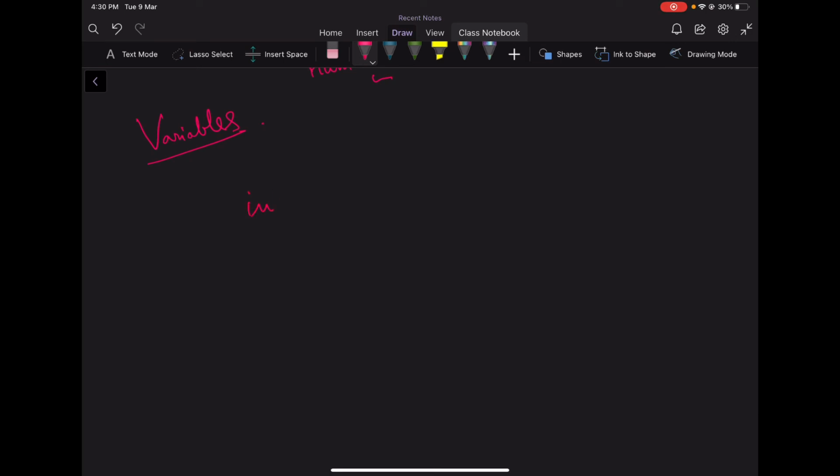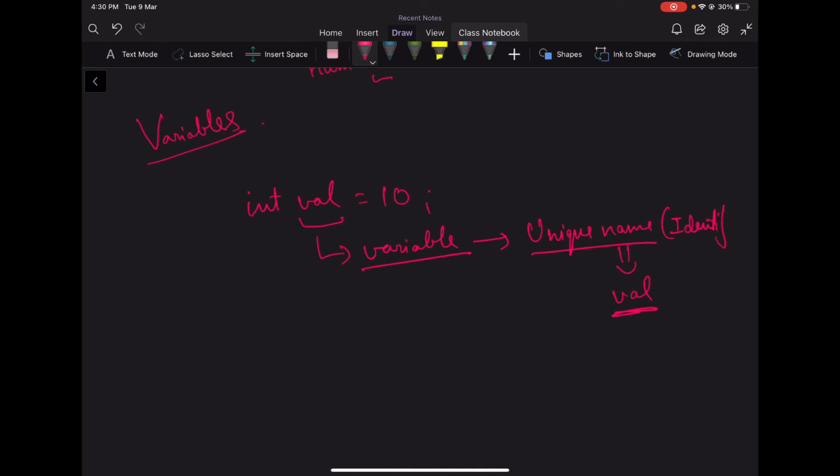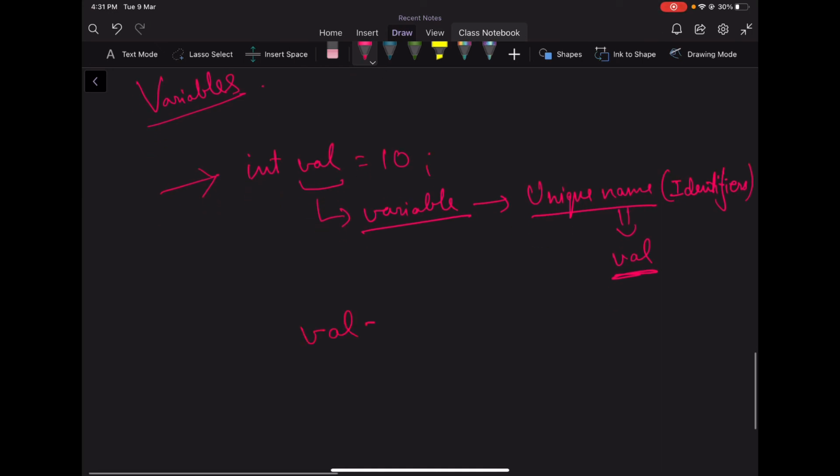So we have int val is equal to 10. If we write int val is equal to 10, that means this val is a variable with its unique name as val. This unique name is also called an identifier. All right, and this way we can define a variable. We can also change the value of a variable. If we do val is equal to 15, you see now the value has been updated.